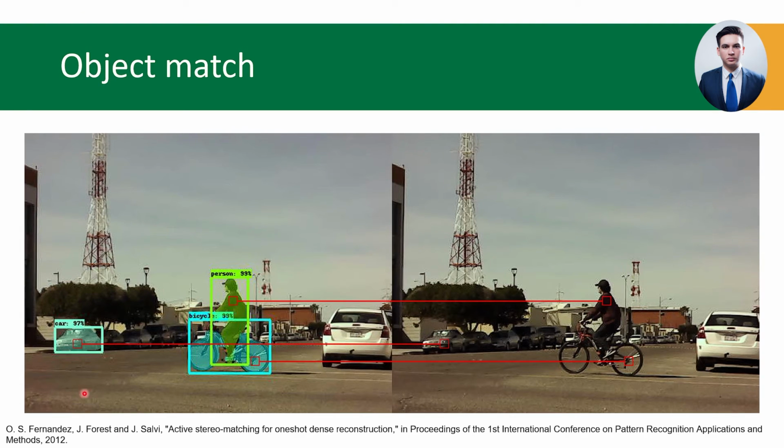As you can see on the card, there is a red box which is the image template taken from the car. This template is used to find the match on the right image, which is shown also in a red box connected to the template by a red line. This principle is also applied to the other objects, as you can see on the bicycle and the person.